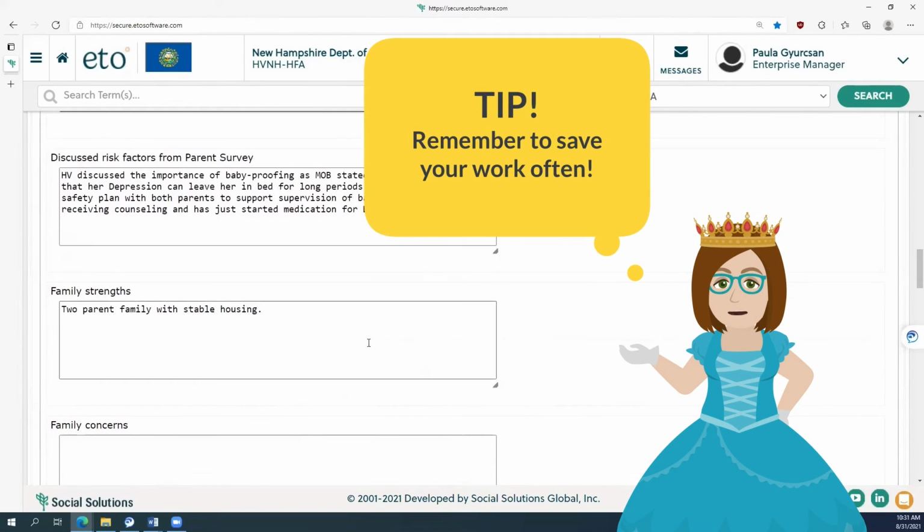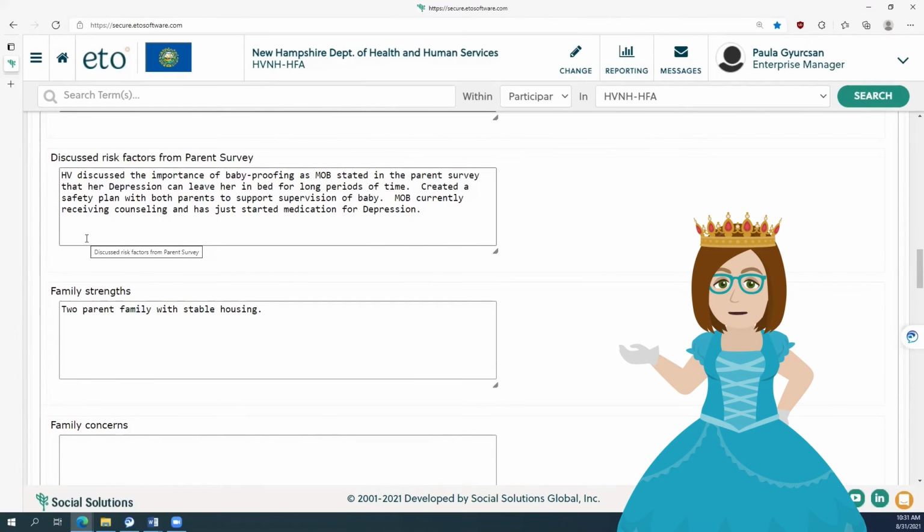The next important box is discussing risk factors from the parent survey. So a risk factor for the mother of the baby that I was working with, she had depression, which left her in bed often. And if dad was working or busy, nobody was watching the baby. So the baby was more prone to injury. So we made a safety plan with both the parents to support supervision of the baby. And I just noted that the mother of baby is receiving counseling.